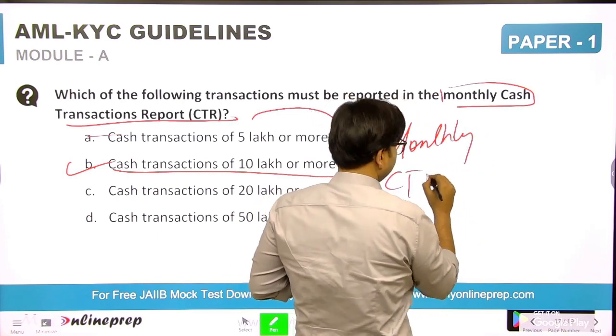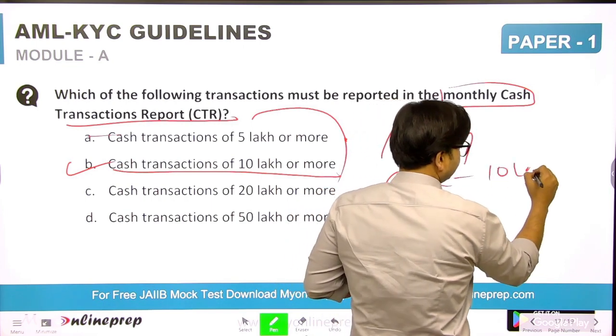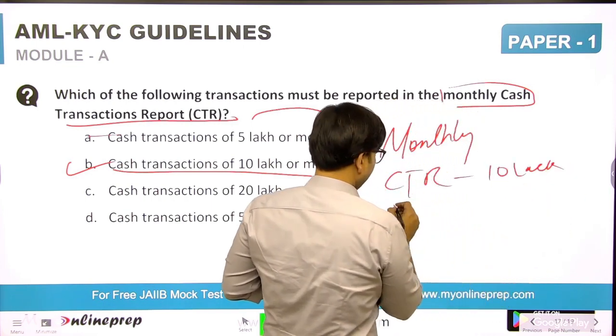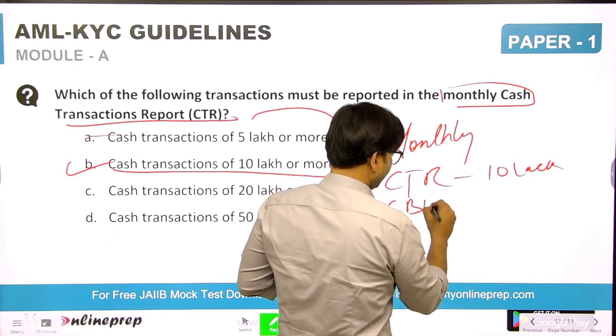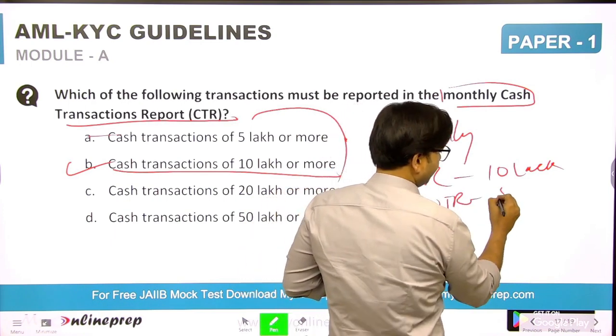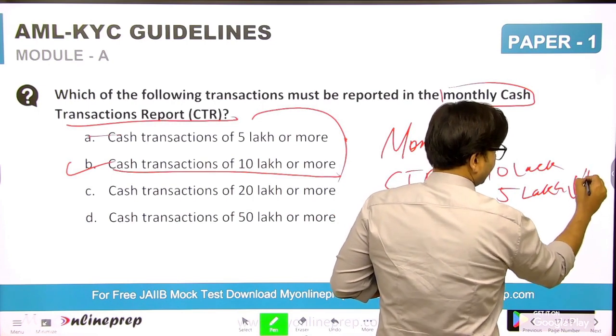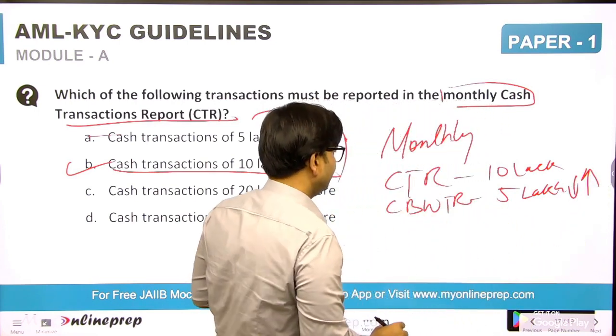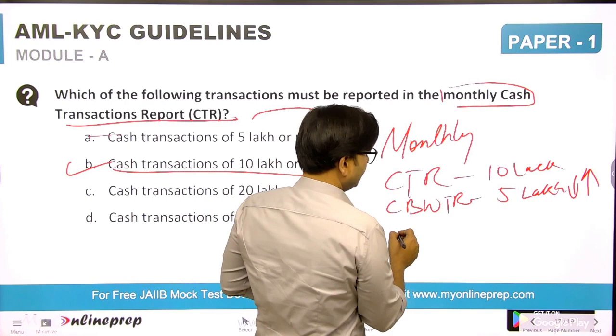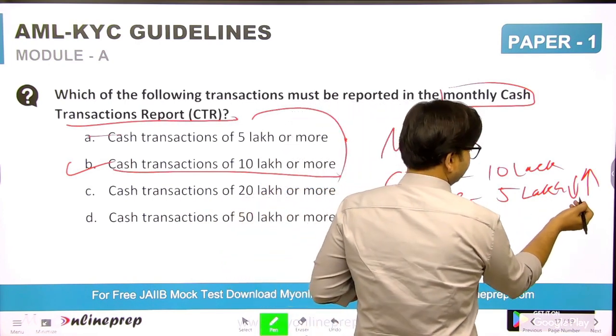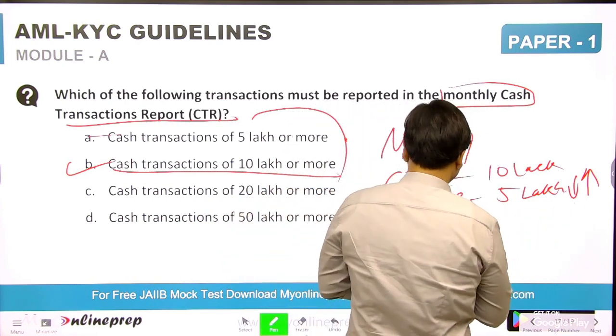To summarise: monthly CTR, 10 lakhs; cross border wire transfer report, 5 lakhs, incoming and outgoing, deposit and withdrawal, right, any remittance with India as destination or origin.